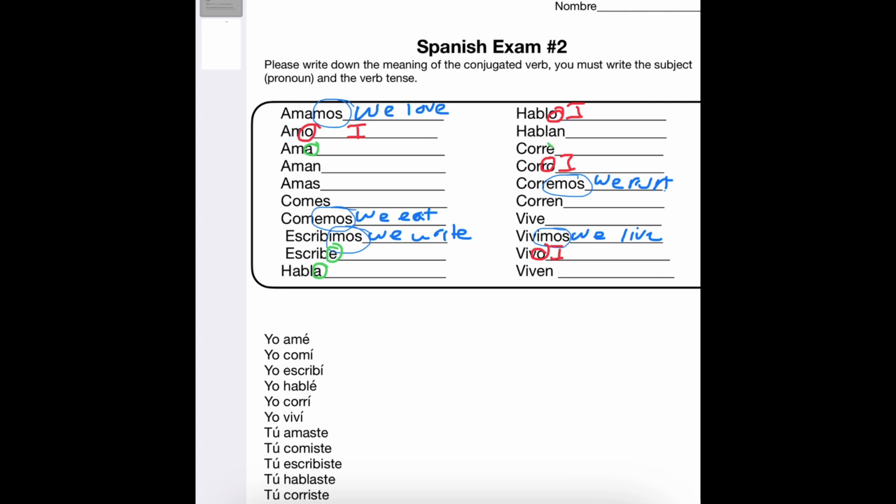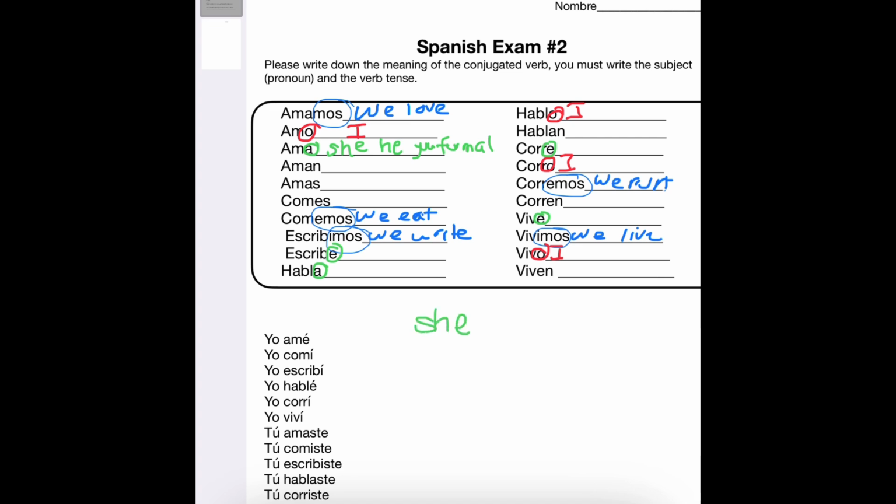In green we have the A's and the E's, and that will pertain to he, she, or you formal. I'm writing them all here in this line, but that's not what I want you to do. What I want you to do is just pick one of those three. You can pick whichever of the three is going to be correct. So if you put she loves, it will be correct.